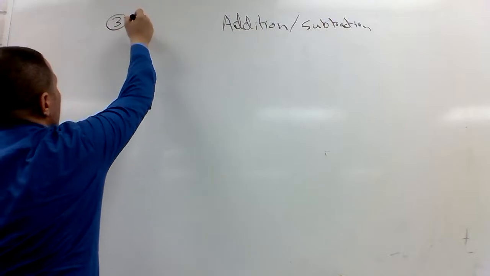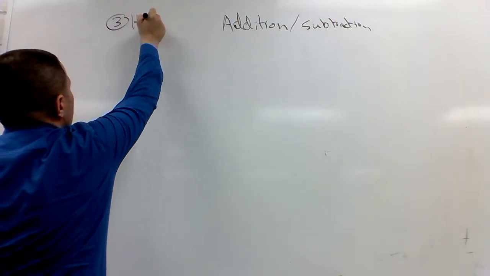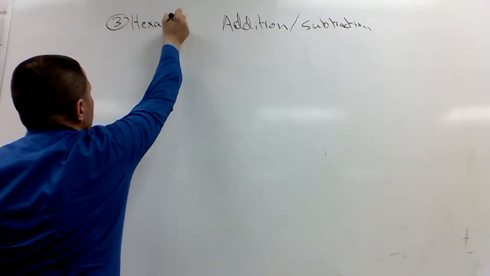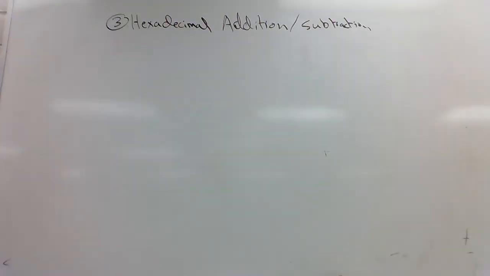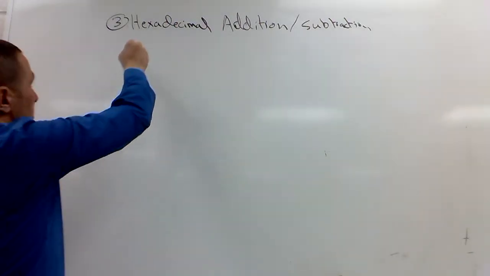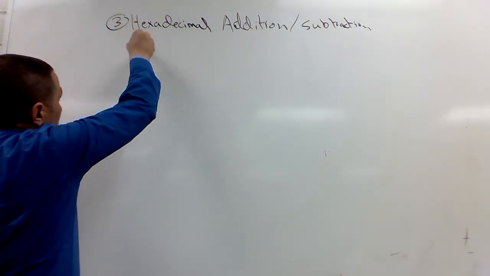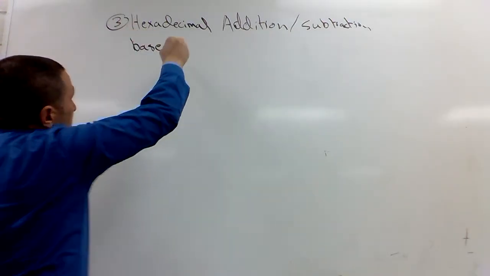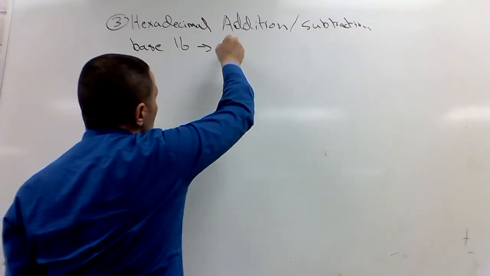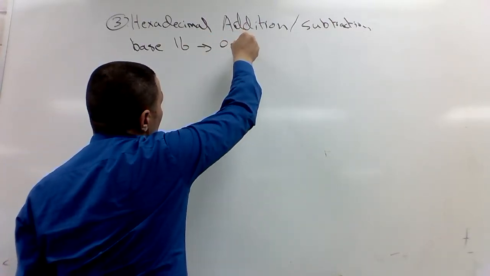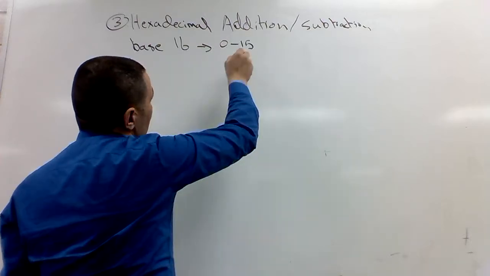We have the hexadecimal addition and subtraction. Hexadecimal is base what? Base 16, meaning the range of my numbers is from 0 to 15. And because what?